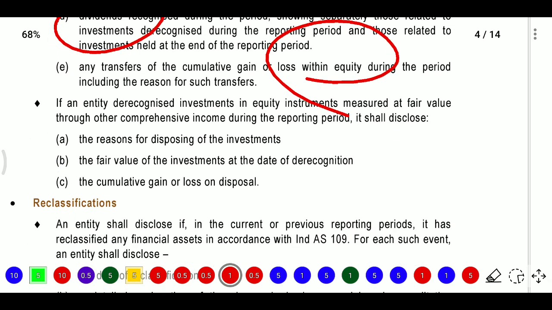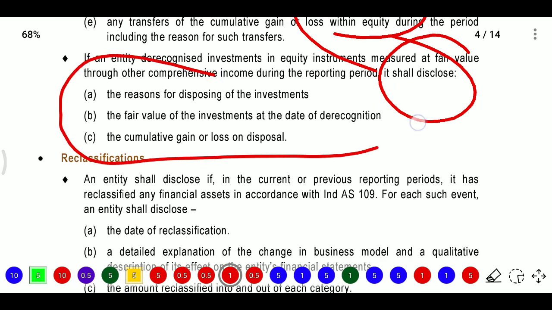If the entity derecognizes investments in equity instruments measured at FVTOCI during the reporting period, it shall disclose. So if your entity is derecognizing any equity instruments, then also we need to disclose some details. So firstly we need to disclose the reason for disposing of the investment, the fair value of the investment at the date of derecognition, and the cumulative gain or loss on disposal.